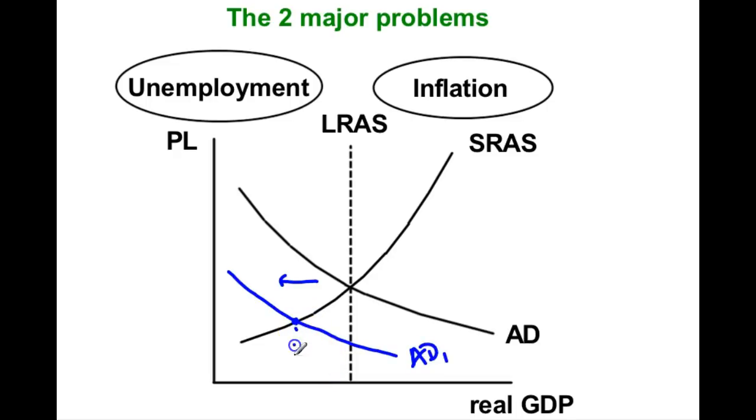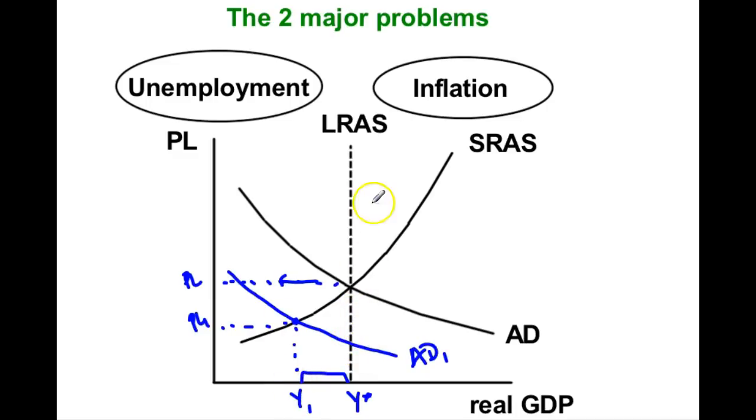So what happens here? Well, over here we were at full employment output. And here, we're no longer there, right? Now, all of a sudden, we have some unemployment. We have some resources not being used. You could say we're inside the PPC, right? And our price level has also fallen, from our initial price level to this price level. And of course, the classical economists would say, well, it'll take care of itself, right? Workers will accept lower wages, SRAS will shift back to the right, and we'll end up back at full employment just at a lower price level.